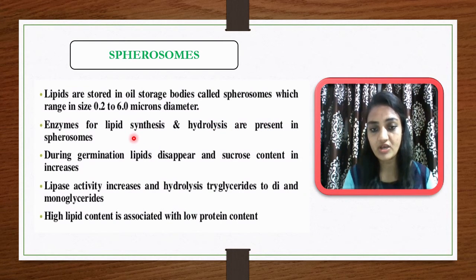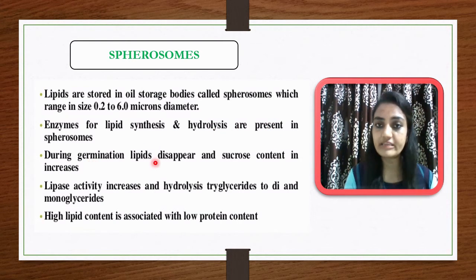During germination of seeds, lipid content disappears and sucrose content increases. Lipase activity increases; lipase degrades the lipids. So lipase activity at that time is increased, and hydrolysis of triglycerides to di- and monoglycerides occurs. In the spherosome, high lipid content is associated with low protein content in the structure.